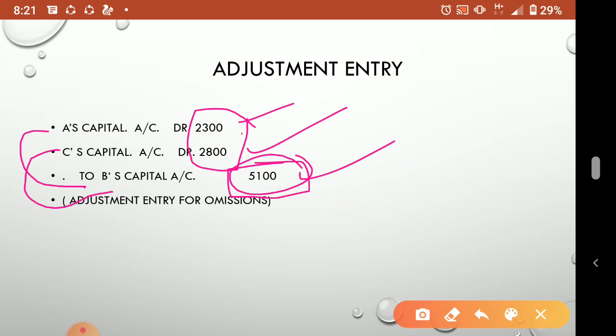A will give 2,300, C will give 2,800, so he is getting the total 5,100. Understood? Through their capital accounts we will make the adjustment entry. So no need to write these transactions anywhere in the balance sheet or any other accounts. Okay, I think it is clear.